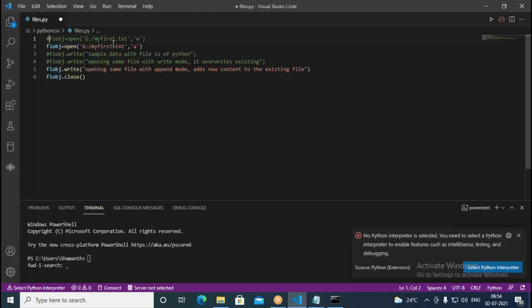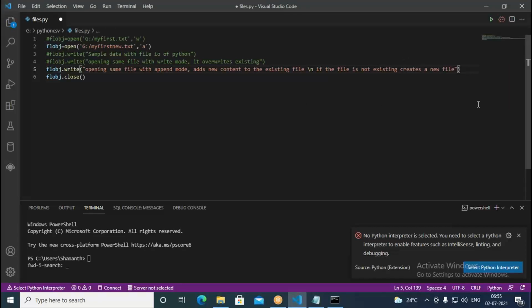So let us see that one. I put the file name like this, my first new. I want to create it in the append mode. Since the file is not existing, it's going to create it. Right here, I want to go with a new line, slash n, and I put: if the file is not existing, creates a new file. Okay, so it should be printing that.